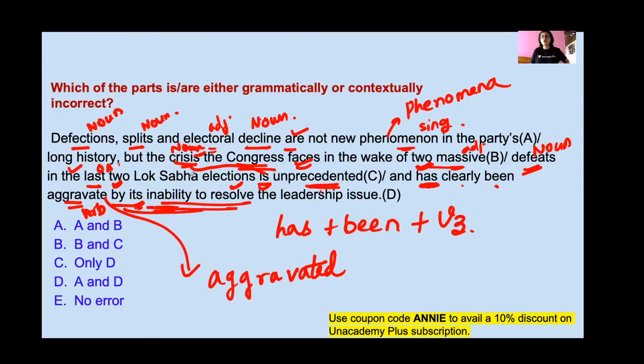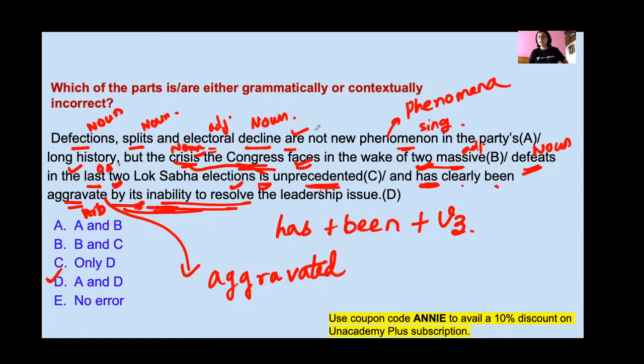It is used for Congress. Clear? Aggravated means worsened, increased. So the right answer is option D, that is A and D.